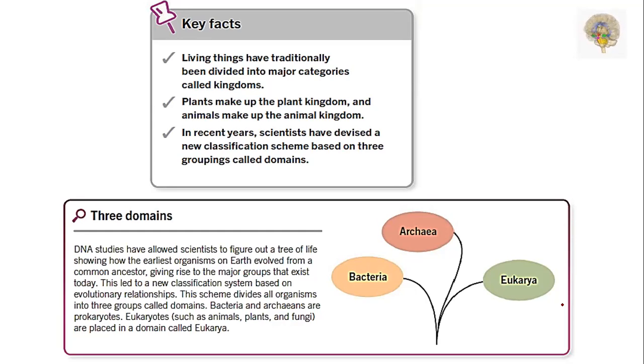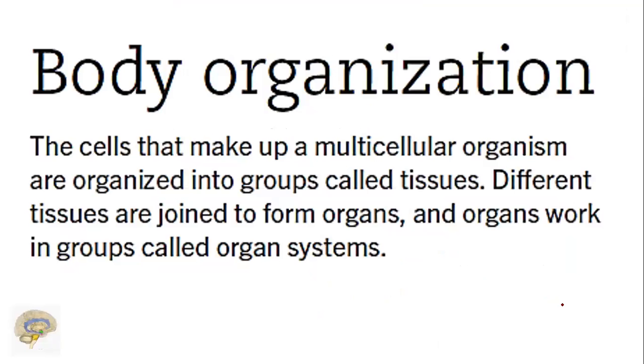So, bacteria and archaeans are prokaryotes. Animals, plants, and fungi come under eukaryotes. Okay. Let us see the body organization.